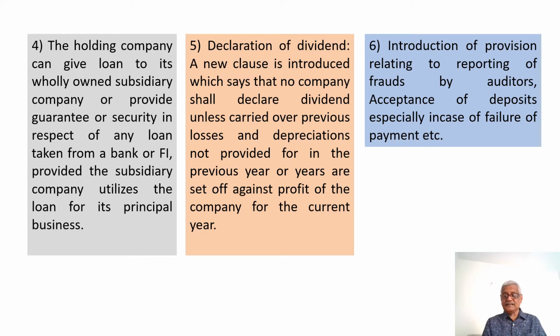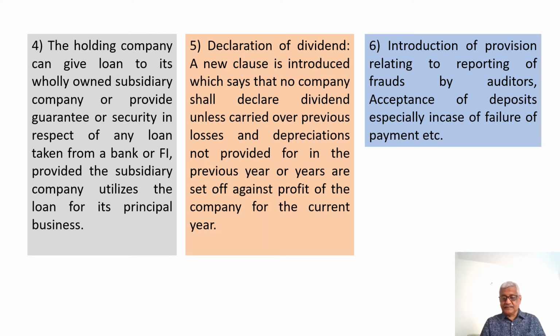The next one, a new clause has been introduced with respect to payment of dividend. A new clause is introduced which says that no company shall declare dividend unless carried over previous losses and depreciations not provided for in the previous year or years are set off against the profit of the company for the current year.